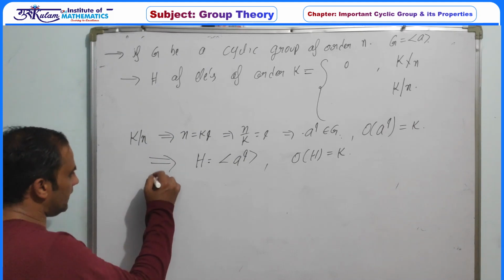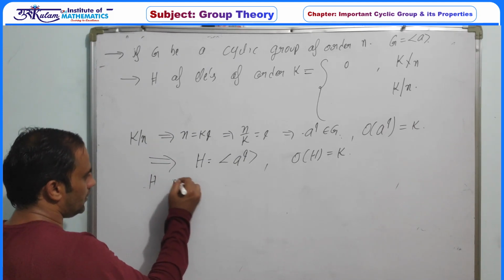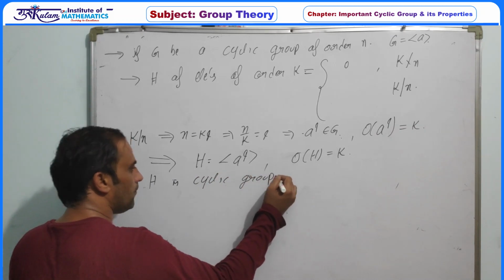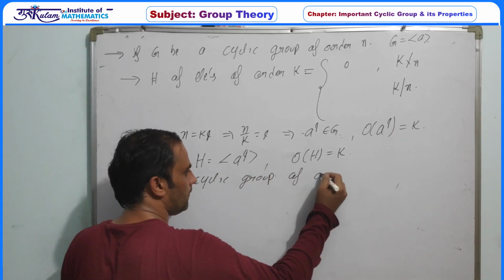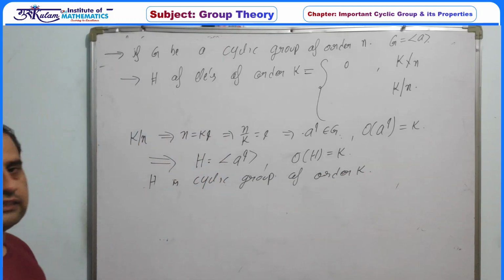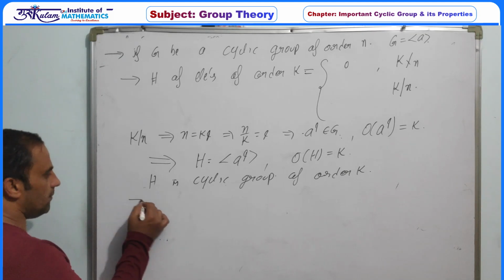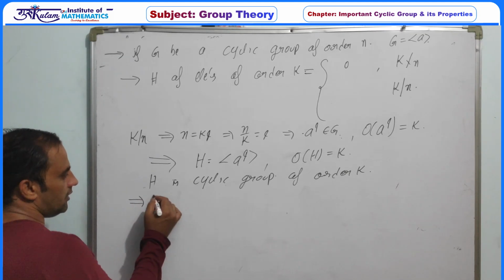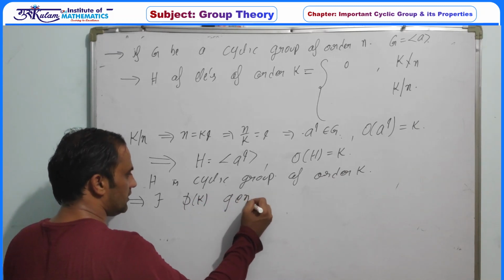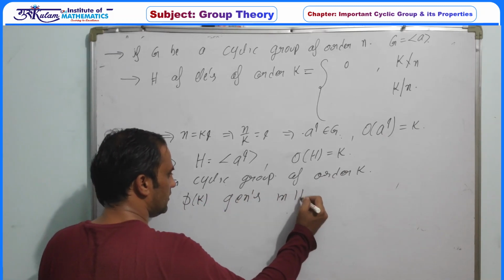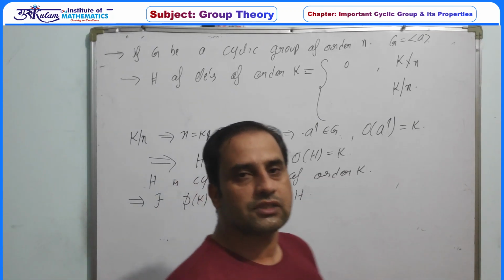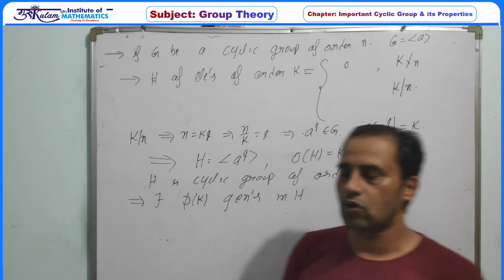Now H itself is a cyclic group of order k, and since H is a cyclic group of order k, this implies there exist phi k generators in H, and the order of a generator is always the same as the order of the group.